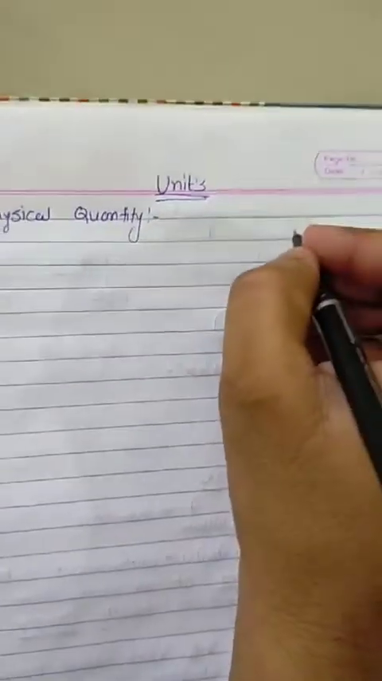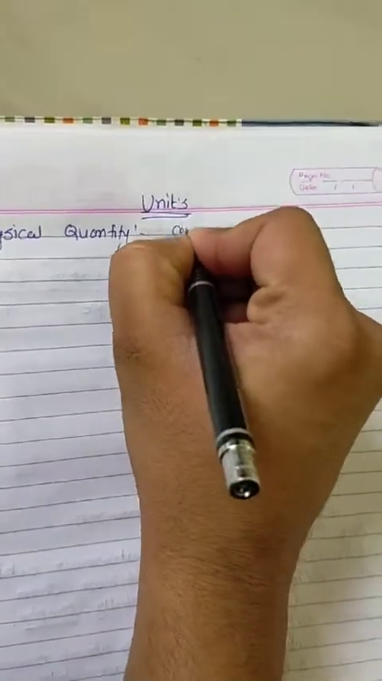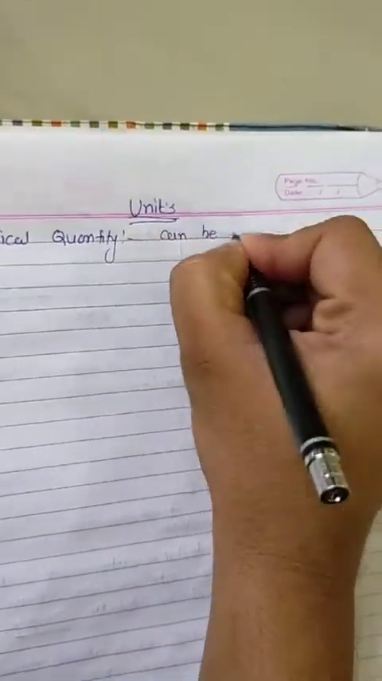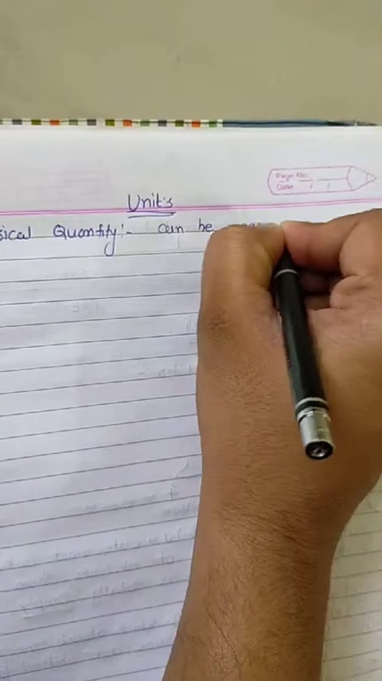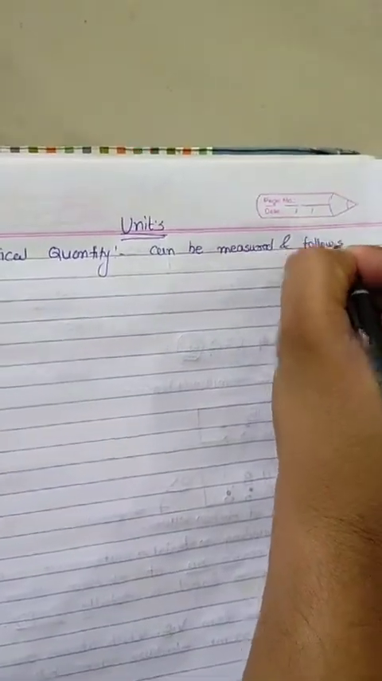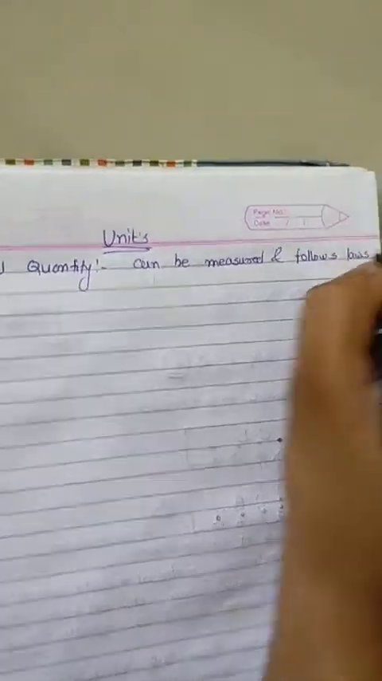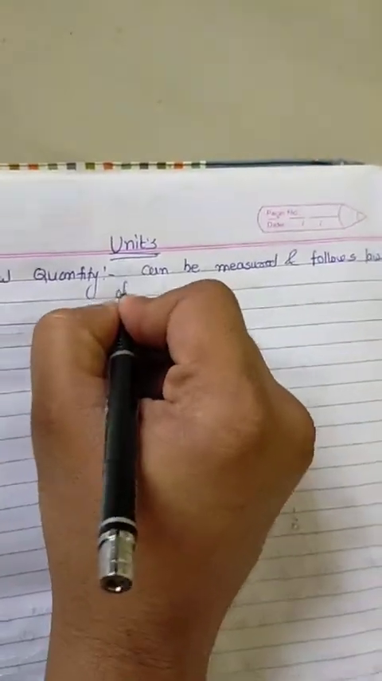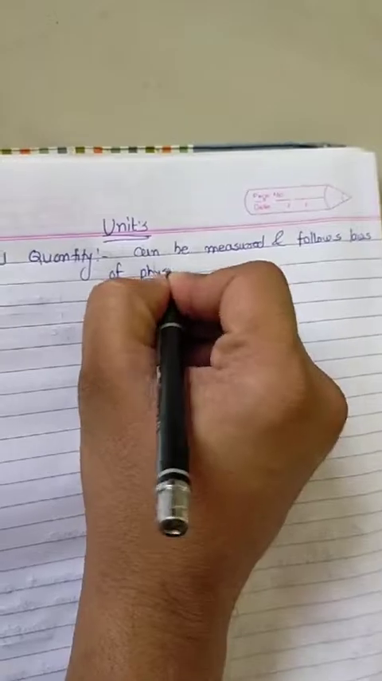Hello guys, today we are studying new concepts related to units. First one is the physical quantity. What is meant by physical quantity? The quantity which can be measured and follows the laws of physics. Such quantities are called physical quantities.